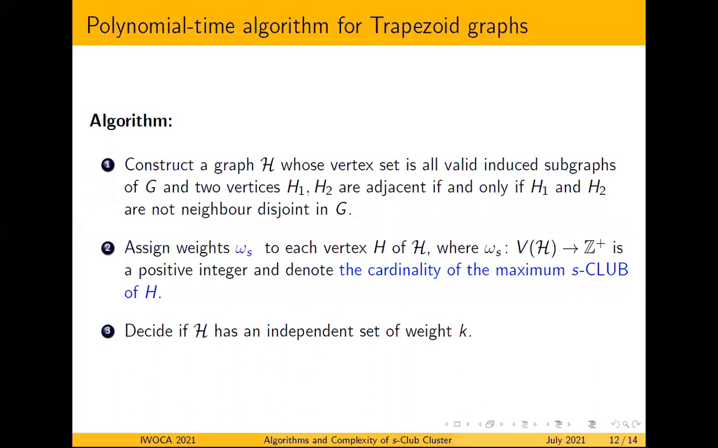First, for a given graph G, construct a graph, marked H, whose vertex set is all valid induced subgraphs of G, and two vertices H1 and H2 are adjacent if and only if H1 and H2 are not neighbor disjoint in G. Second, we assign weights Ws to each vertex H of the new graph, where Ws denotes the cardinality of the maximum S-club of H. And last, we decide if the marked graph H has an independent set of weight k.